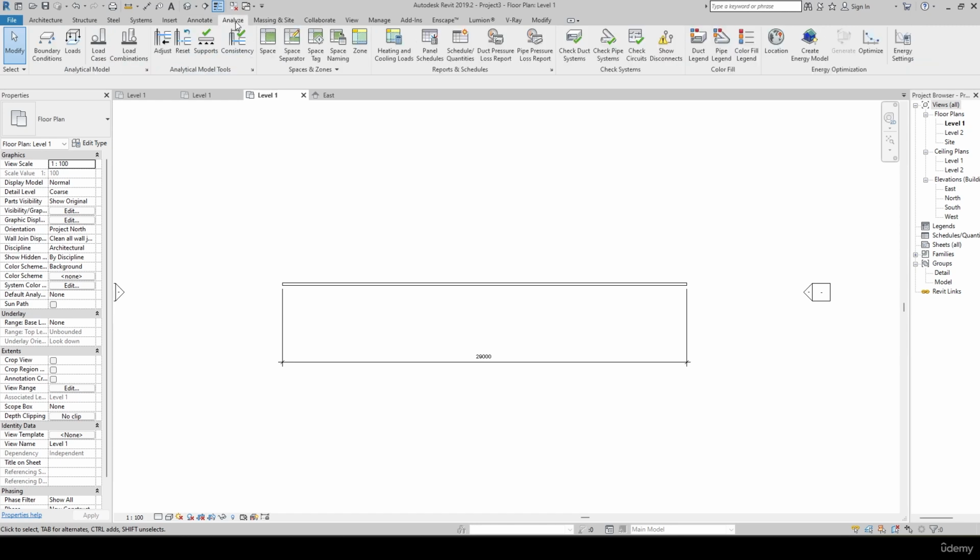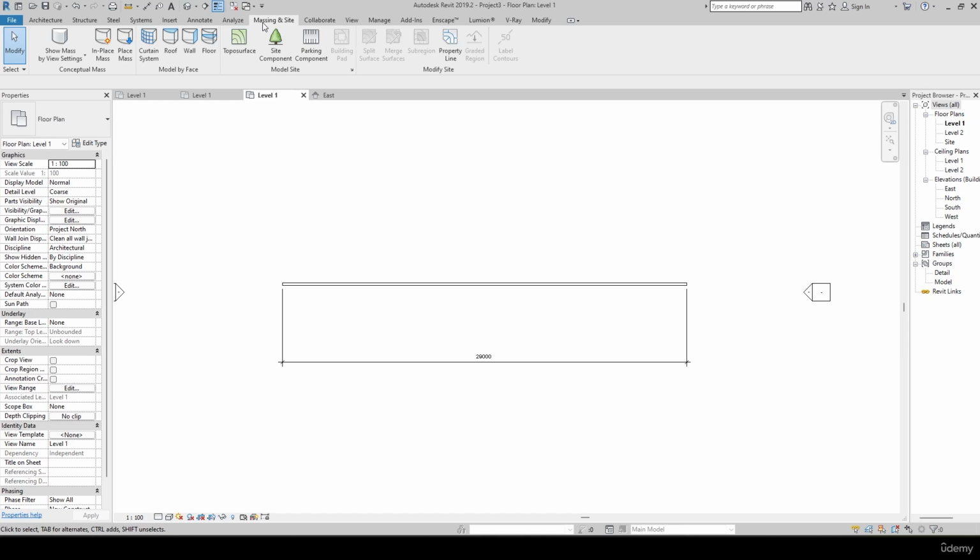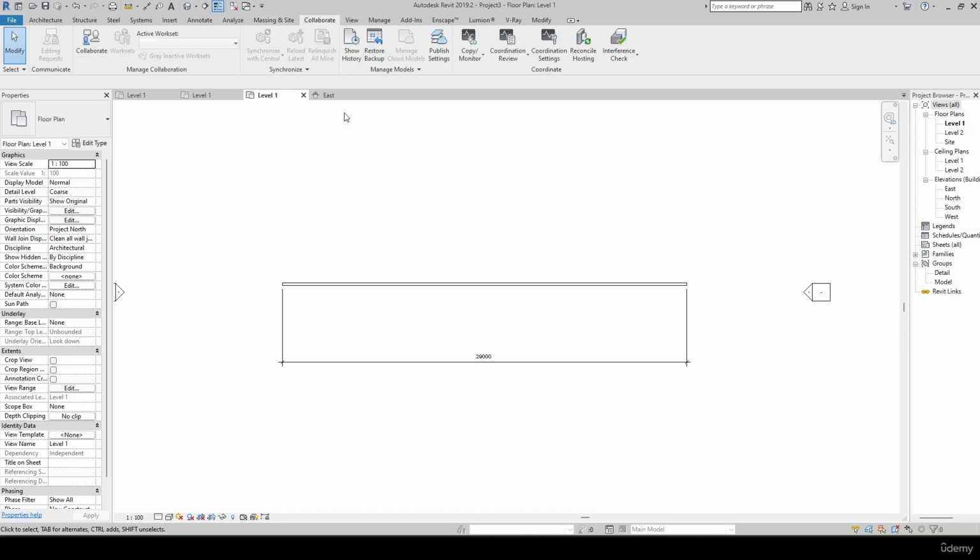And you have the analyze tab. This majorly works for the structural as well as the HVAC system. Then massing and site: if you want to create the landscape, say you have built one building in the center but you want to showcase the surrounding greenery or earth, you can use massing and site. You have the topo surface and many other features which we will explore one by one. Then you have the collaborate option. As I told you in the initial stage, collaboration works globally. You are an architect, you hosted one drawing, but you want to share it with all the MEP teams or structural teams. This is going to work here.